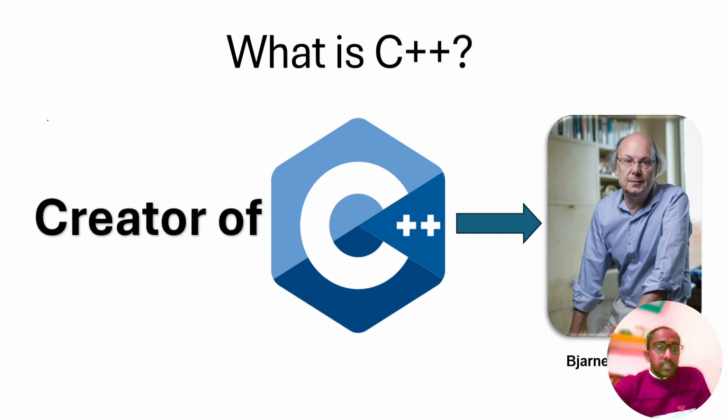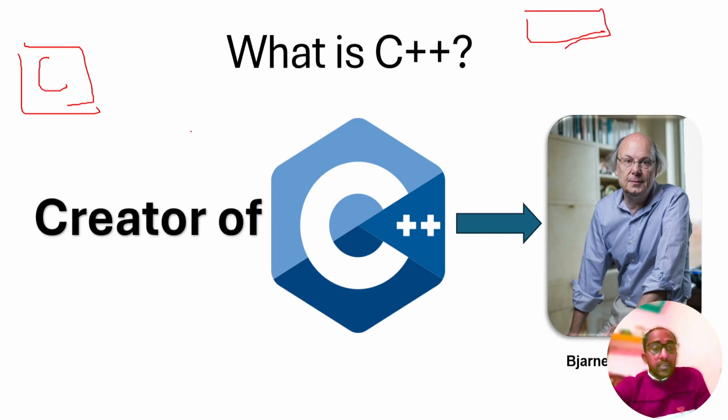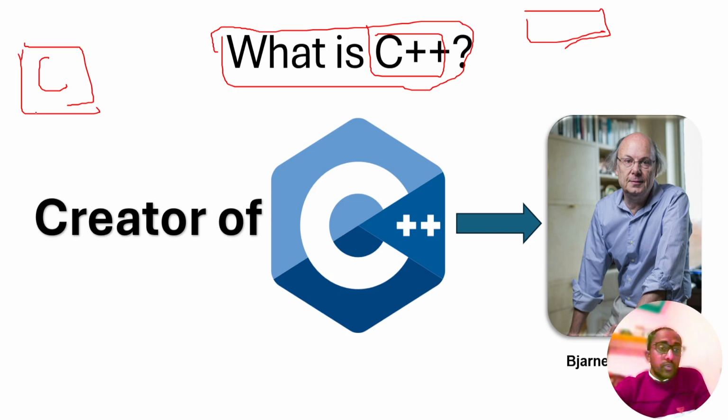C we have already studied, and I have created a C programming playlist. In this video we are discussing the C++ programming language, which is the superset of the C language.